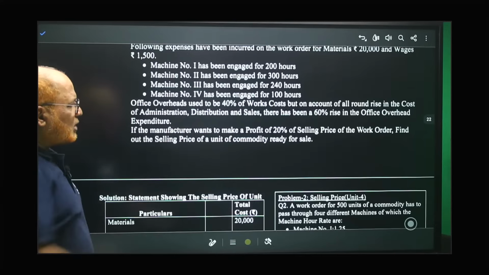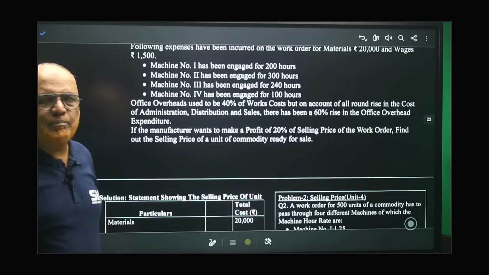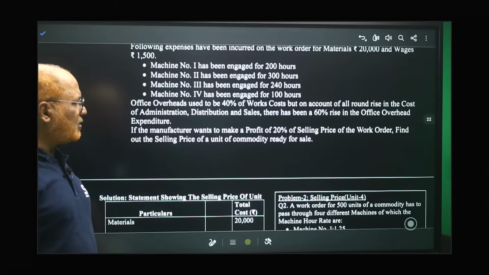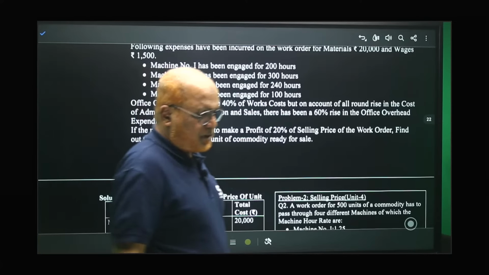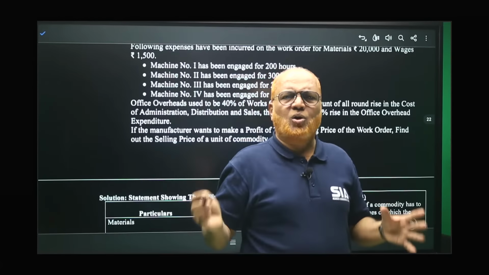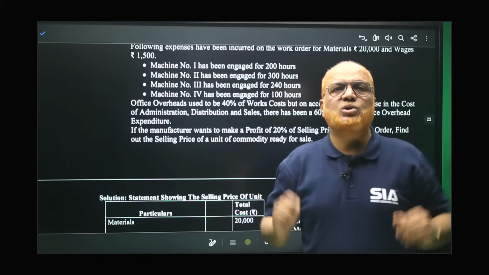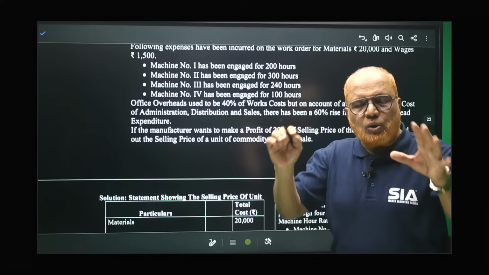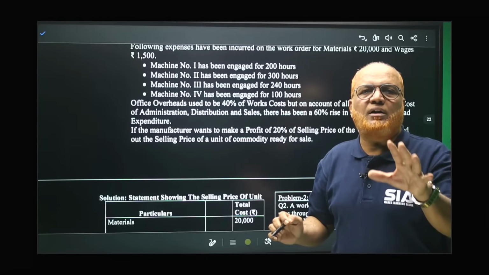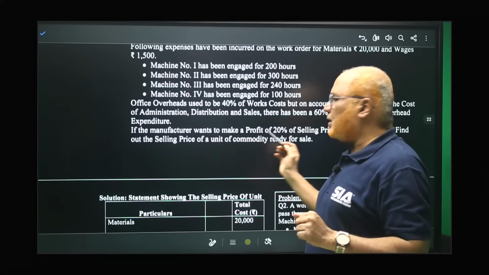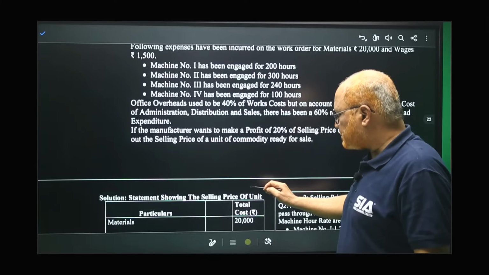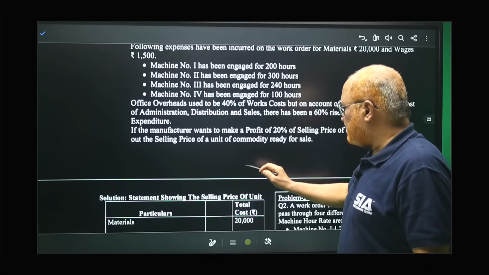If the manufacturer wants to make a profit of 20% on the selling price of the work order, find out the selling price of a unit of a commodity ready for sale. So it is not asking you to make the cost sheet. But without the cost sheet, we cannot find the selling price. We need the total cost of making 500 units. Then only can we calculate the selling price per unit.